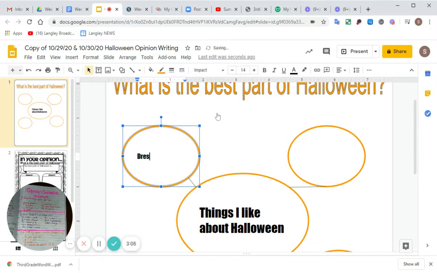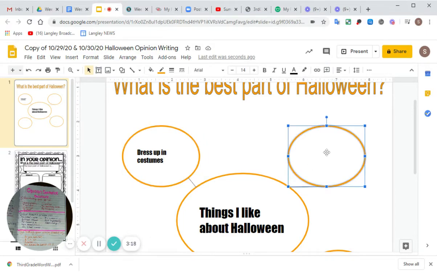So let's think about things that we like about Halloween, things that we do for Halloween. One of the number 1 things that we do is we dress up in costumes. That's something we do for Halloween, and something you may like about Halloween.